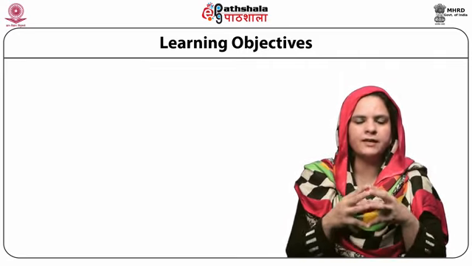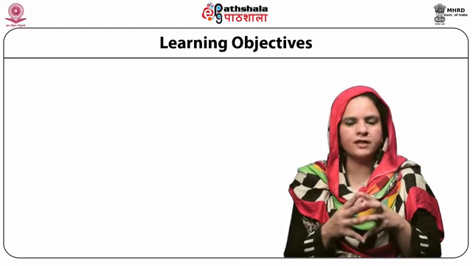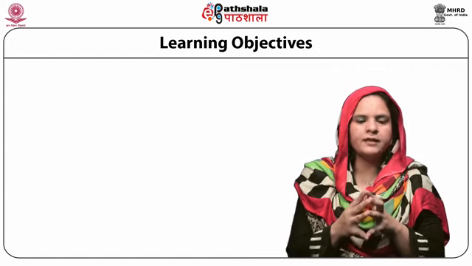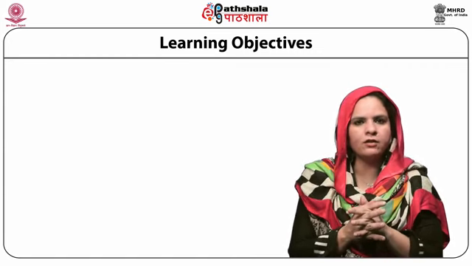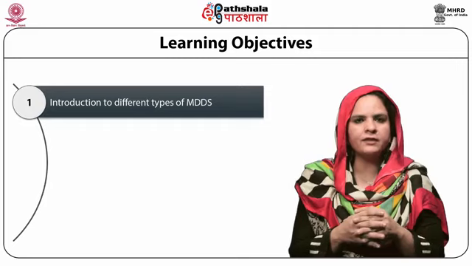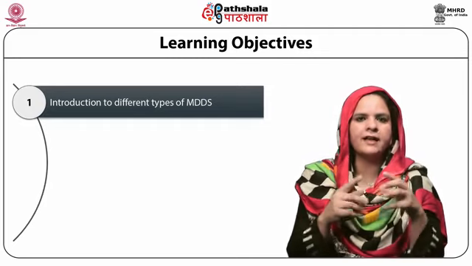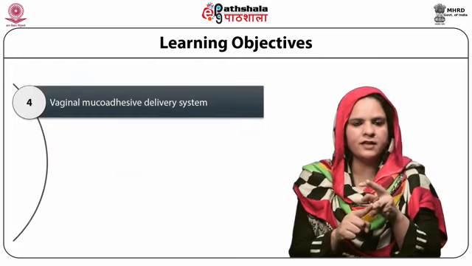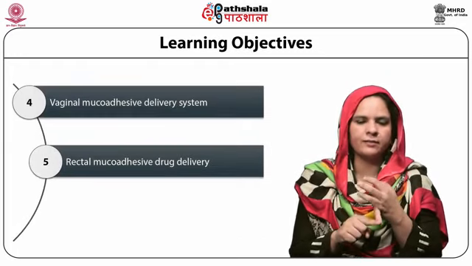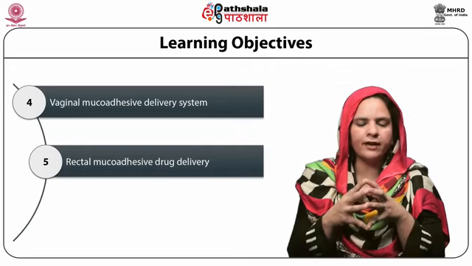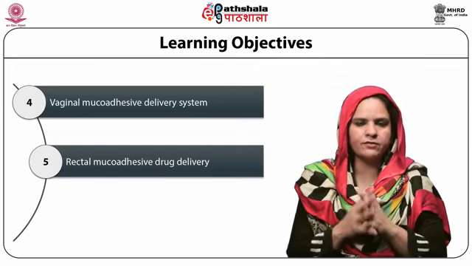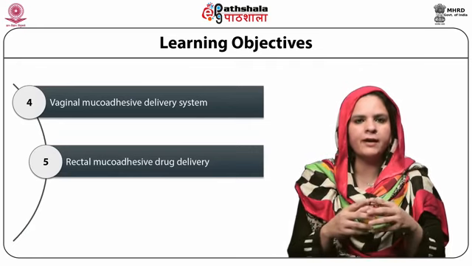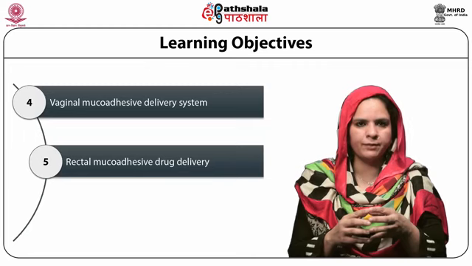We know that the basic premise of any mucoadhesive drug delivery system is the choice of the mucoadhesive polymers. These mucoadhesive polymers then also can be utilized for making different types of drug delivery systems like the ocular, the nasal, the vaginal and the rectal drug delivery. This is to be understood that whenever we are talking about the mucoadhesive drug delivery systems, the routes of administration can be chosen depending upon the final goal of the therapy.